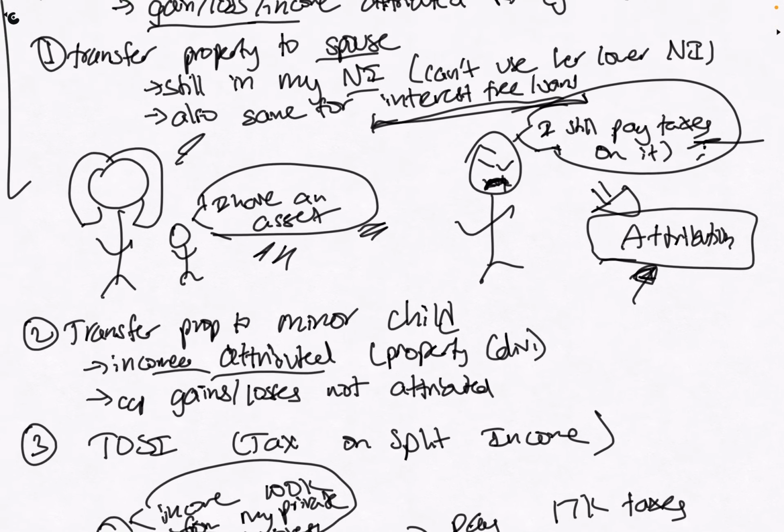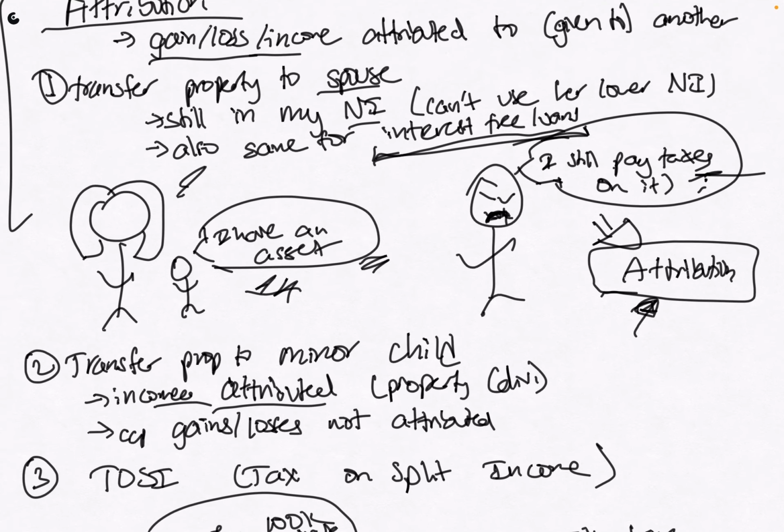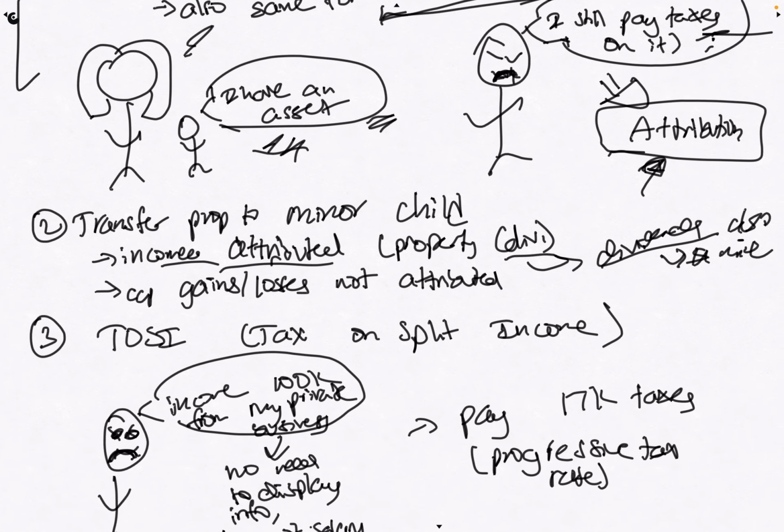Any income that the minor child gets, for example, if I sold them a bond or a stock and they get some dividends, that would be attributed. So dividends, I would pay taxes on it. Dividends also go to me. The actual money is mine. It's not actually the child's. And that's why I pay taxes on it, right? Because it's under my net income for tax purposes. When I have my dividend income, it's like $200 from this child's income, and so on.